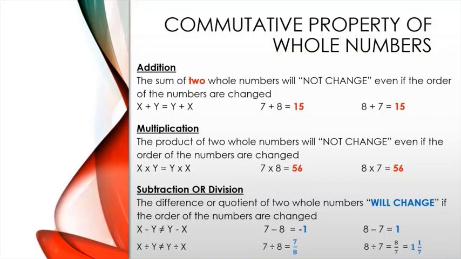For example, in division, x divided by y is not equal to y divided by x. So if you replace that by 7 divided by 8, which is equal to 7 by 8, and if we change the order, it will be 8 divided by 7, which is equal to 8 by 7. And we already know fractions, so 8 by 7 is an improper fraction. To make it a mixed fraction, it will become 1 and 1 by 7. So this also means that the commutative property only works in addition and multiplication, not in subtraction or division.